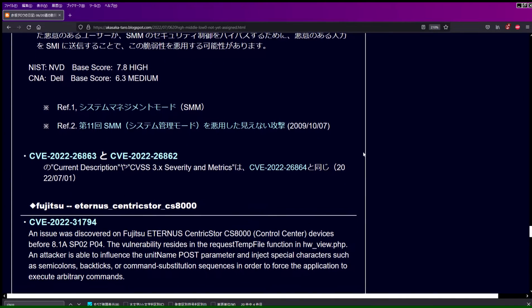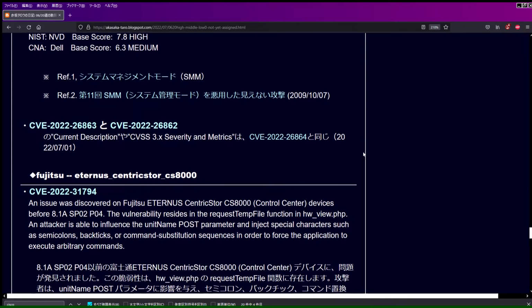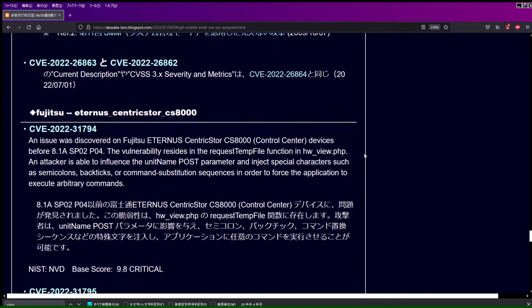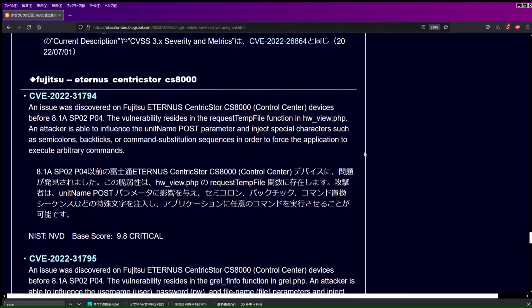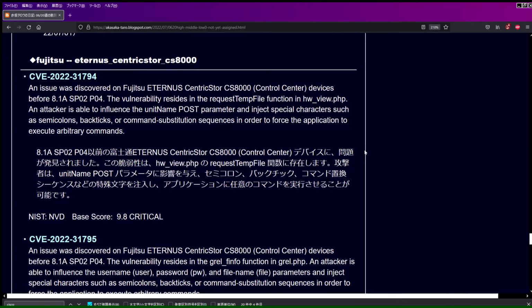CVE-2022-26863 and CVE-2022-26862. The current description and CVSS 3.x severity and indicators are the same as CVE-2022-26864. July 1, 2022. Fujitsu Limited Eternus CentricStor CS8000. CVE-2022-31794, updated July 1, 2022.